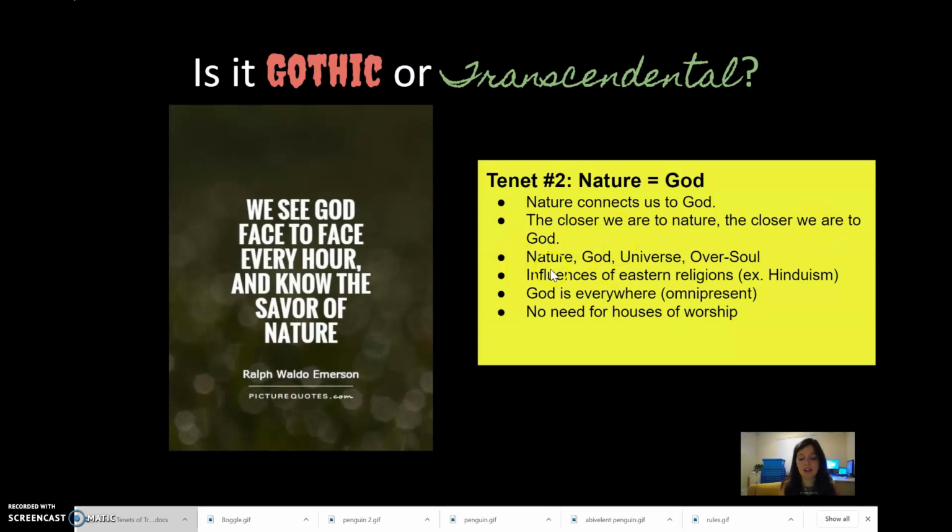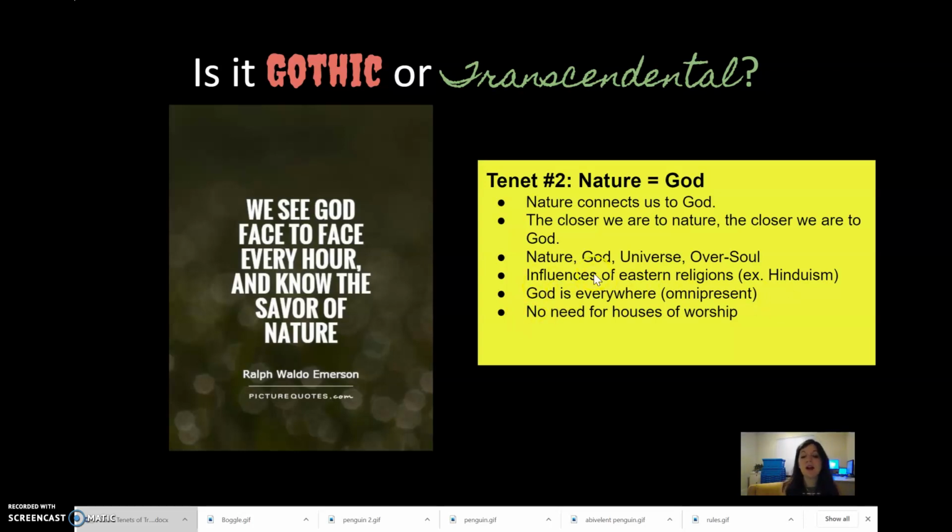And in their writings, when they say nature, God, universe, or oversoul, all of this means the same thing. They're synonymous in transcendental philosophy. And so we see a lot of influences of Eastern religions when we read transcendental philosophy. For example, they bring a great deal of Hindu beliefs into their philosophy.